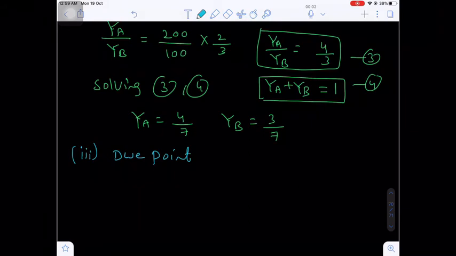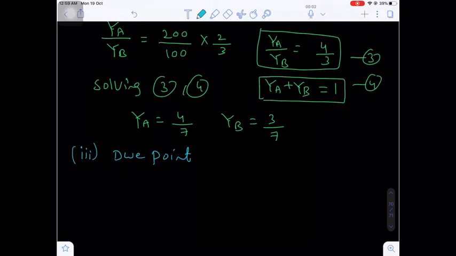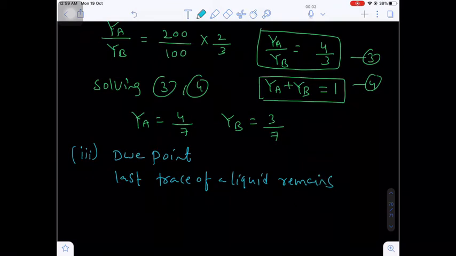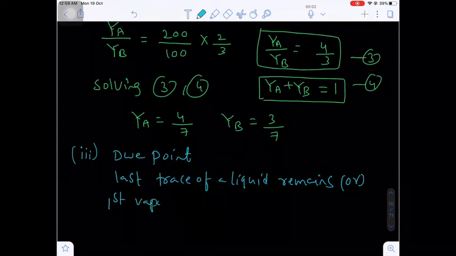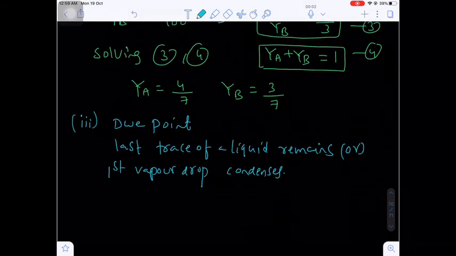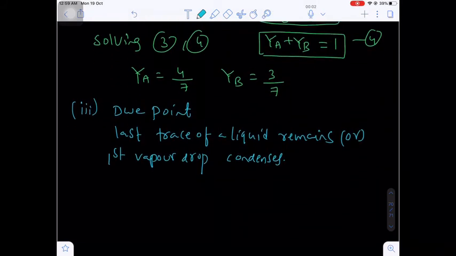Now here at the dew point, the last trace of liquid remains, or the first vapor drop condenses. Are you getting my point?